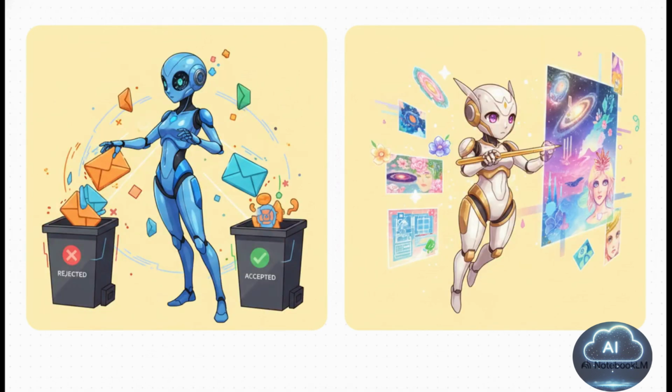Now, here's where it gets really interesting: understanding what the model actually does with that learning. A discriminative model simply predicts and classifies. It looks at an email and flags it as spam, or it looks at a credit card transaction and flags it as fraud. But a generative model, it goes a massive step further. It takes the patterns it learned from its training data and can write a completely new essay or generate a brand new image, all based on those underlying patterns.